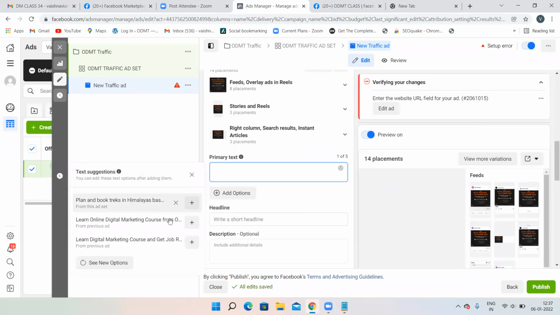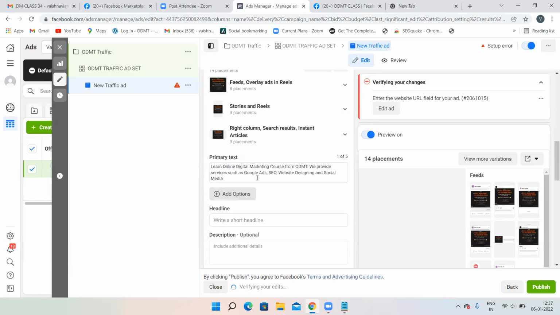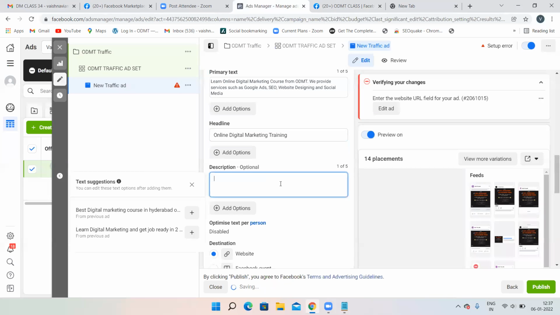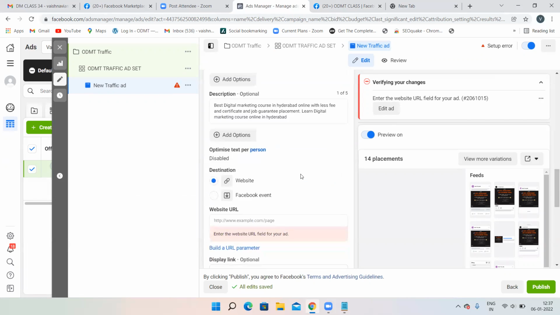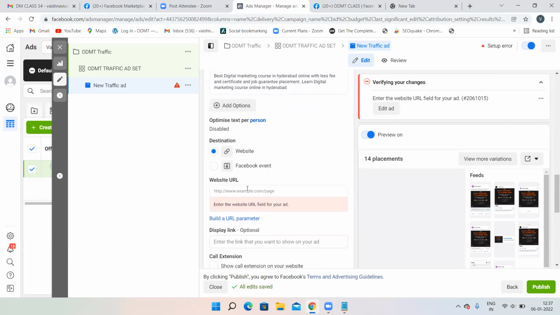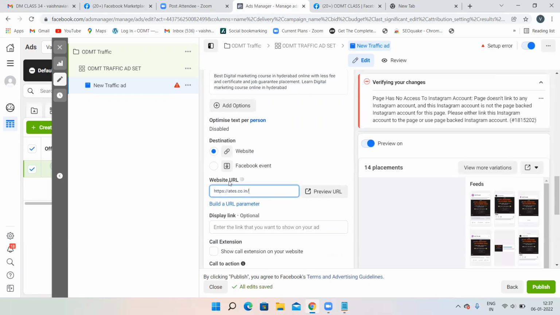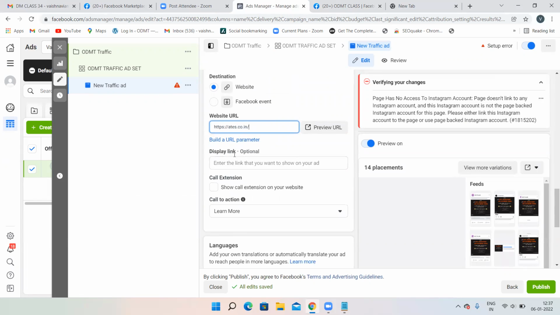Then you have to give some primary text. It was recommending, so I've just selected that primary text. Then give some headline. Getting training, then give some description. I have given some description also, recommended description. Then the most important thing, you have to give the website URL, because for this website only you're going to get the clicks, right? So destination is my website. So I've just clicked on website. I've given the URL also.